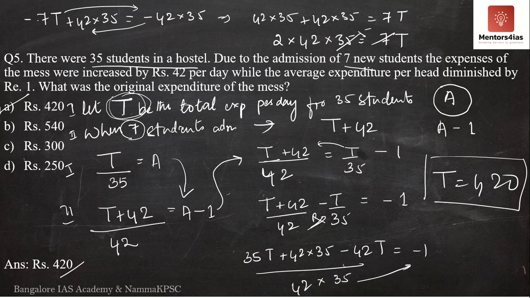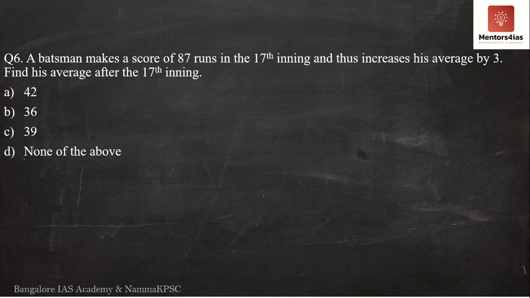Okay, so now let us move on to the next question, question number 6. Question number 6 says, a batsman makes a score of 87 runs in the 17th inning and thus increases his average by 3. Find his average after the 17th inning.